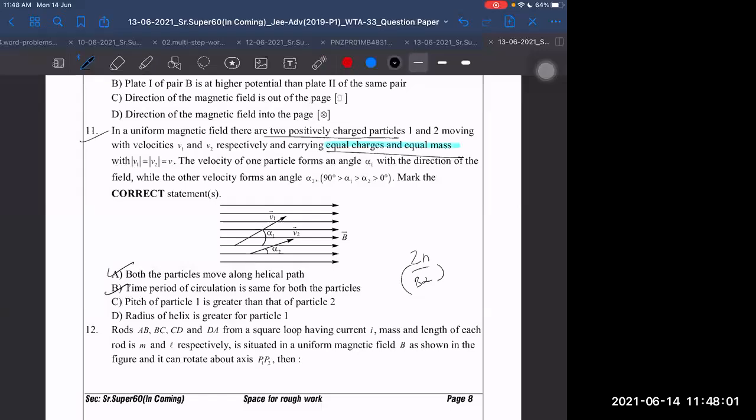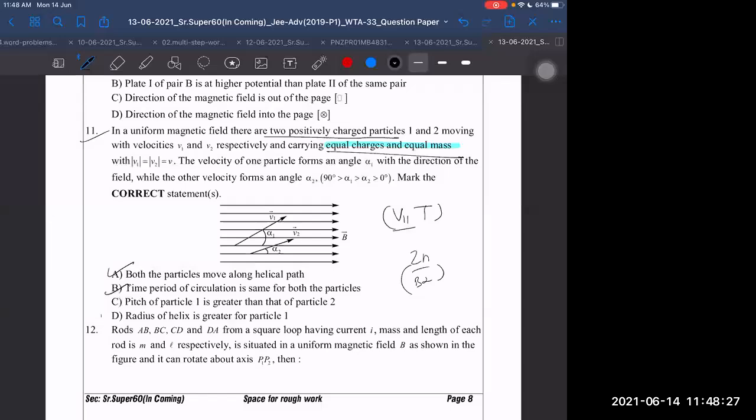Then the third thing. Pitch of the particle at 1 is greater than the pitch of the particle at 2. Pitch is directly proportional to V parallel into time period. Time period is the same. V parallel is V cos theta. So the pitch is the same. They have given it wrong, sir.